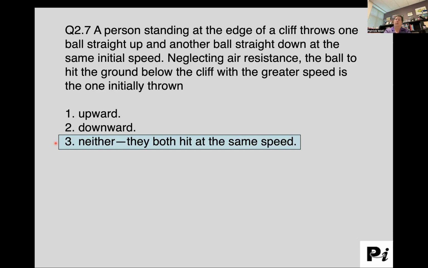What happens to the ball that I throw up? It is going to go up and up, going slower and slower until it stops. Then it's going to start to fall back down. Here's the important thing to observe: you go faster and faster down. When it returns to the height it initially had, because free fall is symmetric, it's going 10 meters per second down. So now it's in precisely the same situation as the ball that I threw down at 10 meters per second. Therefore, it's going to hit the ground at the same speed.